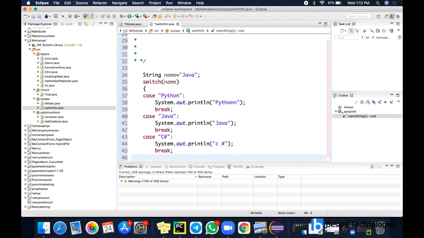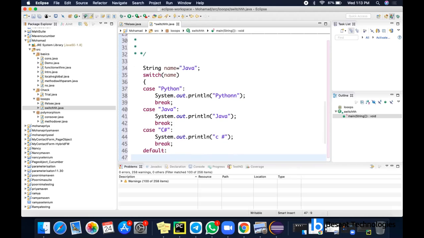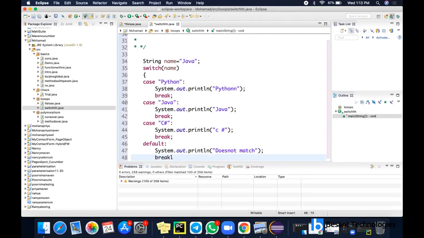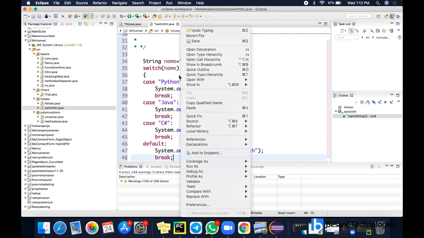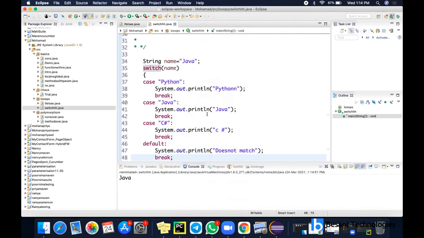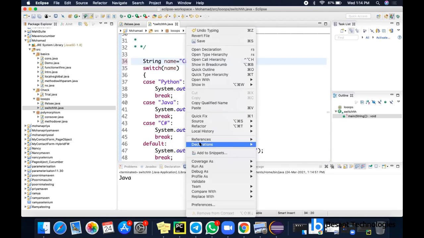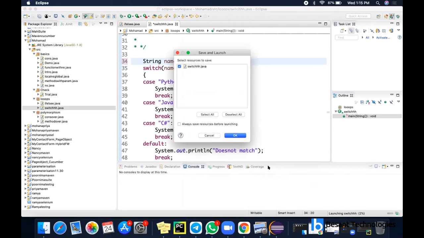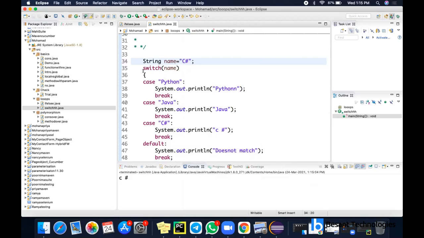And the default block will be executed if the expression does not match any of these cases. So it is default, and if it doesn't match any of the cases, it will print does not match. So I'm giving a break. Now I have given switch of name. Name is Java now, so the Java block will be executed. Suppose if you are giving C# here, then the C# block will be executed. So depending upon the value you are passing inside the switch, that is, depending upon the expression you are passing here, you have to give the cases.